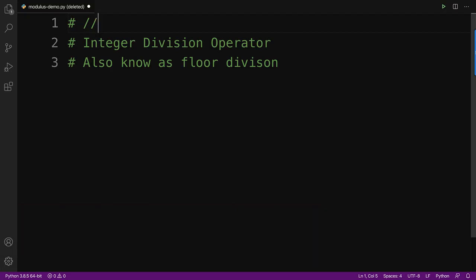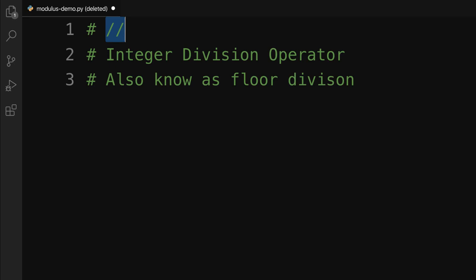It's also known as the floor division operator. On line 1 in my Visual Studio Code, you can see I have this // operator. That's the way it looks, right? Now here is the way it works.